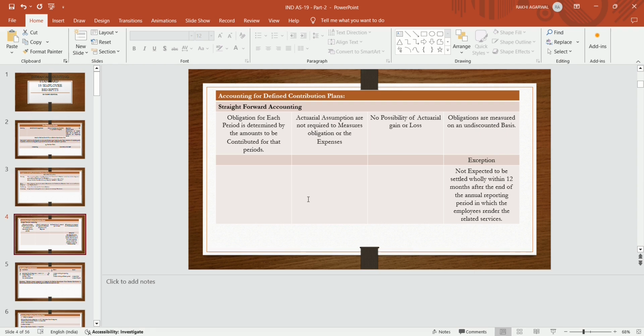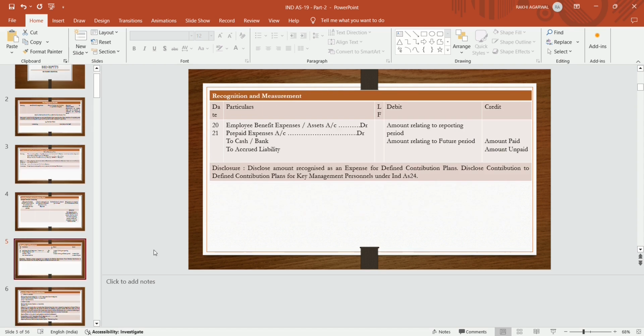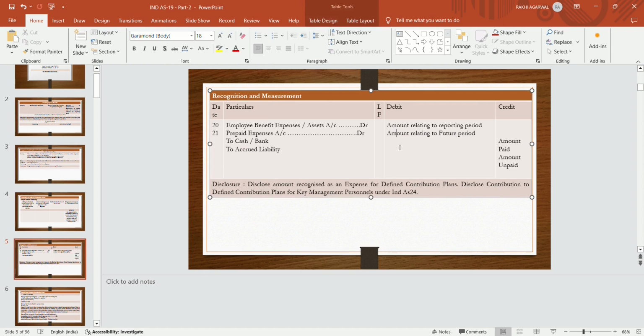But there is one exception: if it is not expected to be settled wholly within 12 months after the end of the annual reporting period in which the employee renders the related service. It means in that case actuarial assumptions are also required and a discounting factor is also required if it is not settled within 12 months. Like for recognition and measurement, employee benefit expenses or assets account debit, that is the amount relating